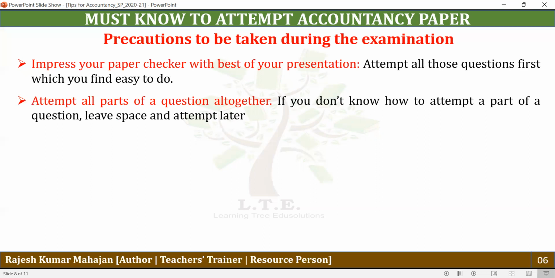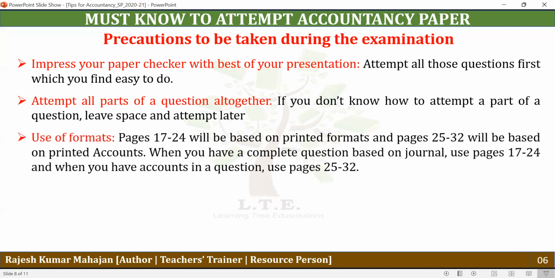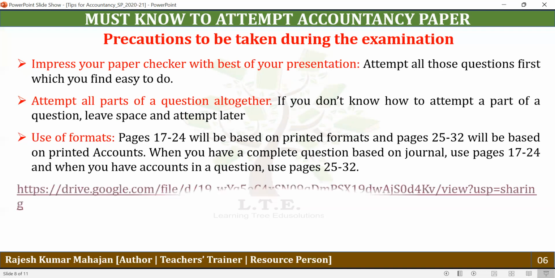And now the next point: if a question has certain parts, all the parts of the question should be done together. So if you don't know the answer of a particular part, then leave sufficient space and do it later. This time you will have the formats in the answer sheet. You might be knowing about it, and it will have 32 pages. From page number 17 to 24, it will have the printed formats of journal, and from page number 25 to 32, you will have the printed format of ledger. So now I'm going to show you how the answer sheet would appear.